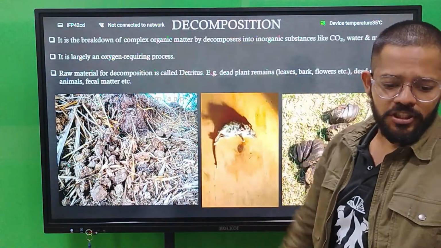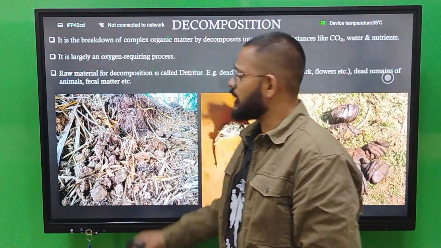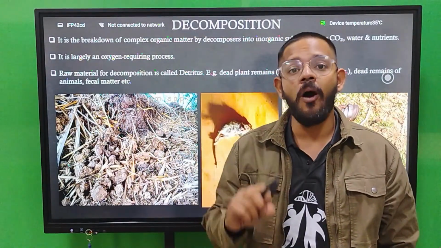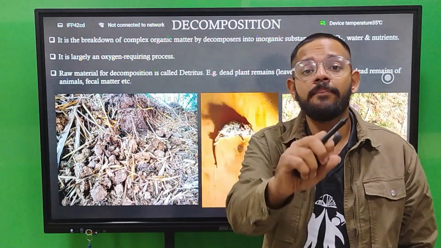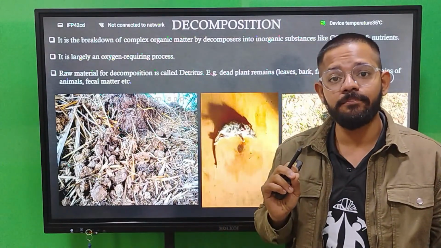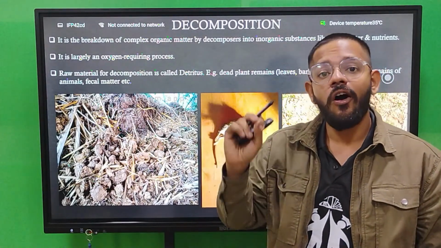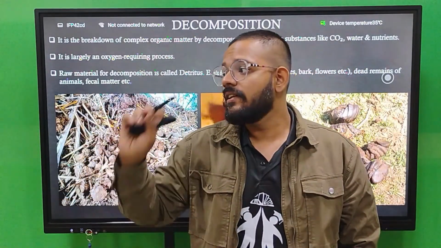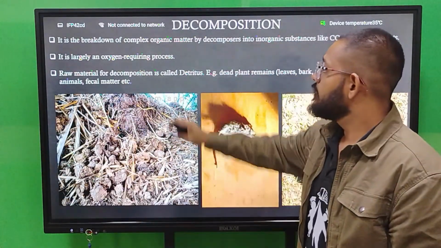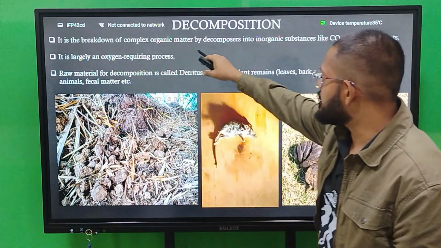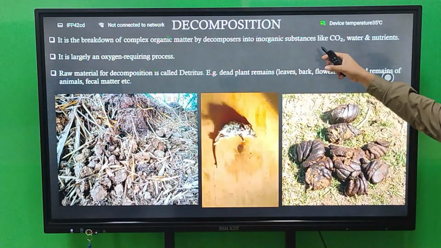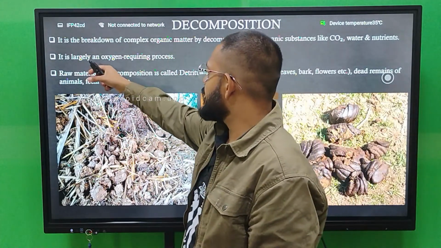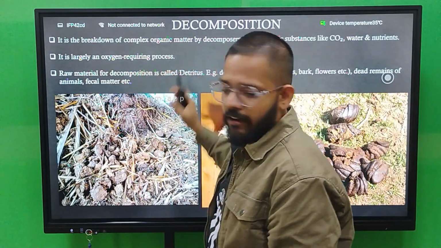Next we have decomposition. Decomposition means breakdown of complex material into simple form. Simple definition: decomposition is the breakdown of complex substances into simple substances. So decomposition is a breakdown of complex organic matter into inorganic substances like CO2, water and nutrients. It is largely an oxygen requiring process.